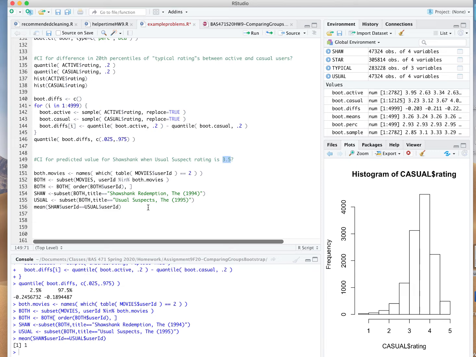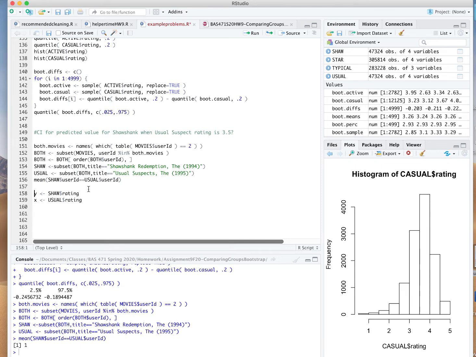How do we go about doing that? Well, let's go ahead and define y and x. Y is always that thing we're trying to predict, and that's going to be the Shawshank rating. What are we going to use to make that prediction? Well, that is going to be the rating of The Usual Suspects. So we know the user's Usual Suspects ratings, and we want to predict their Shawshank Redemption ratings.